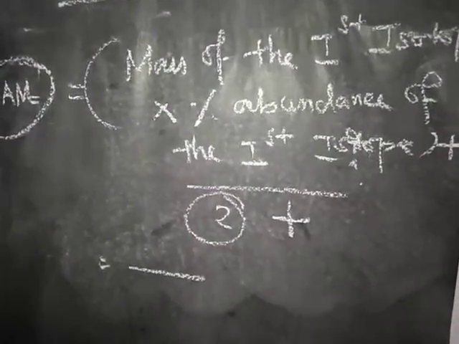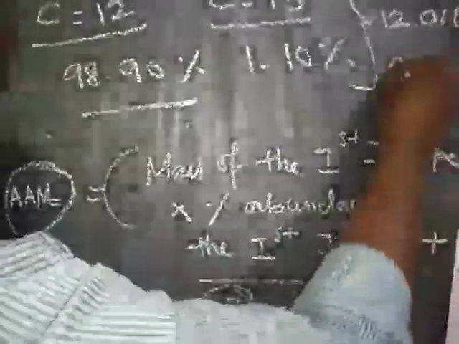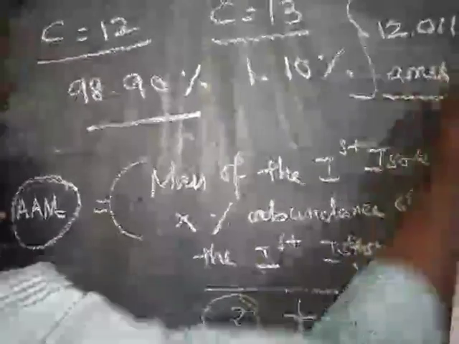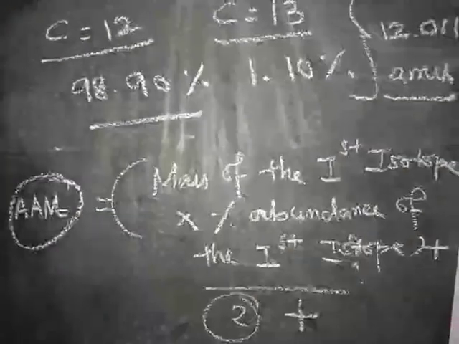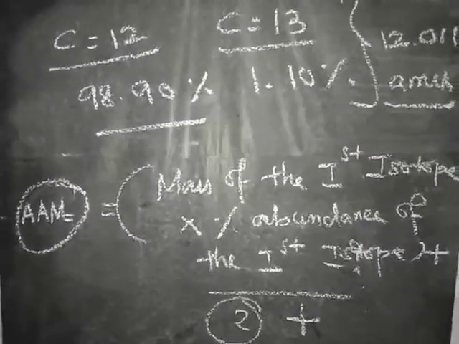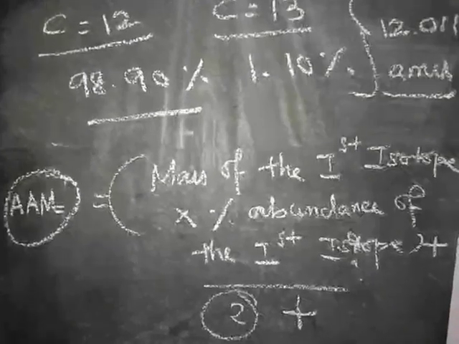After calculating, we get 12.011 amu. In this way we find the average atomic mass of a particular element.